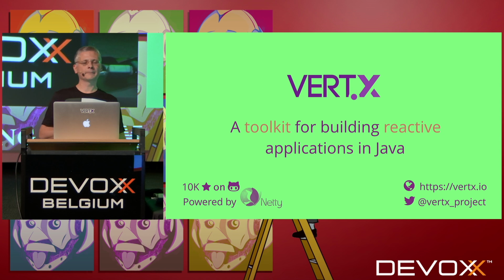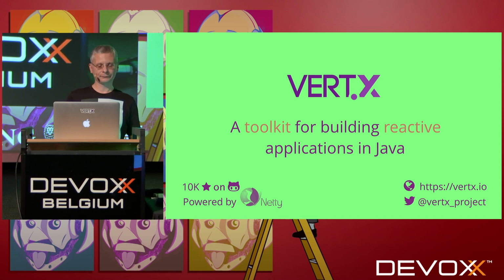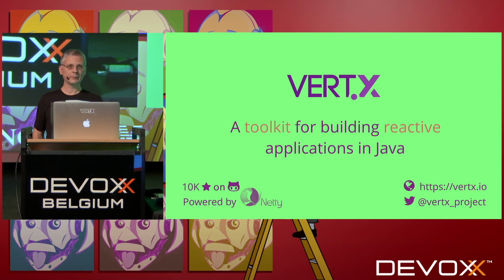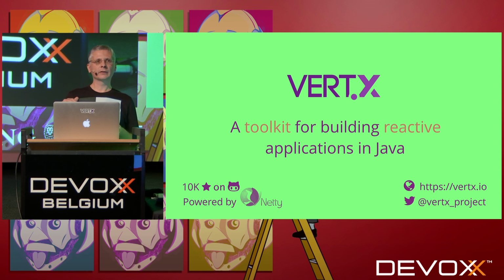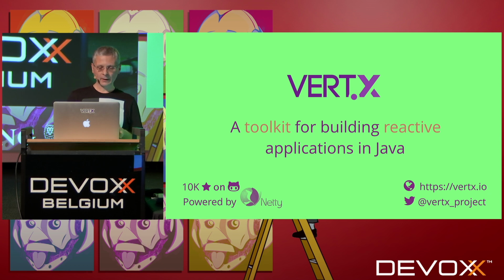Vertex is a set of libraries, we call it a toolkit, that you use to write non-blocking and reactive applications. It's running on the JVM. Basically, we provide an ecosystem of non-blocking libraries. We not only provide an HTTP server and HTTP client, but also connectors for SQL, for Kafka, and everything. We provide monitoring. And as I said, it's very simple to use.